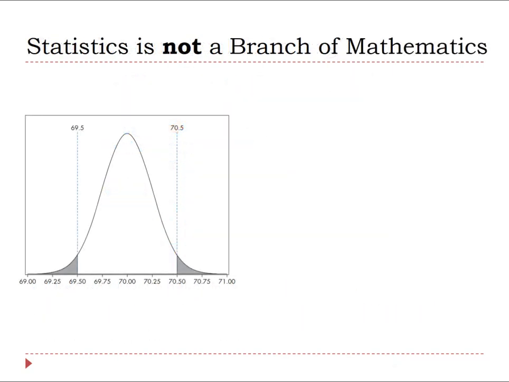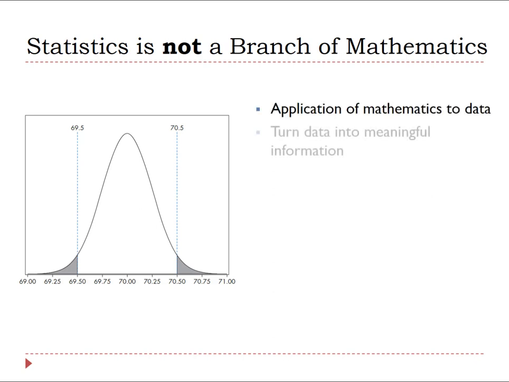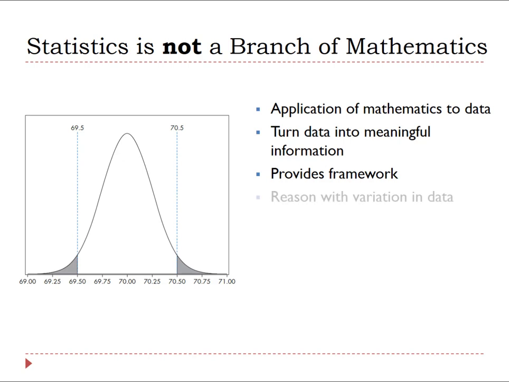Statistics, the discipline, is not a branch of mathematics. It is the application of math to data in order to turn data into meaningful information. The mathematical theories and calculations provide us with a framework or structure to reason with the variation in measurements. We reason with the variation in measurements within the mathematical framework in order to make good statistical decisions.